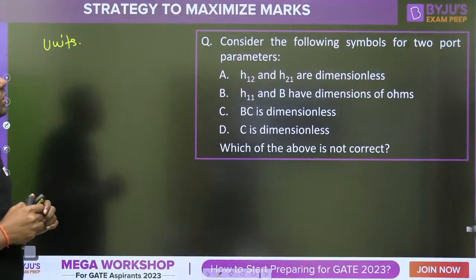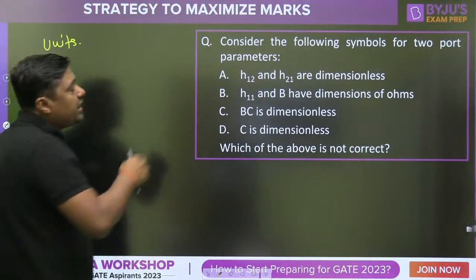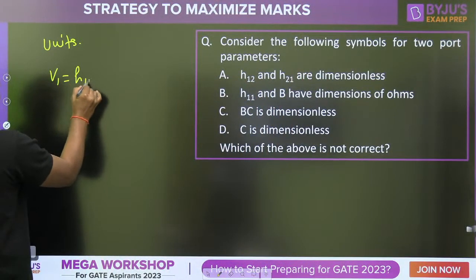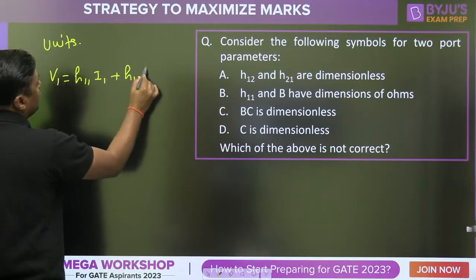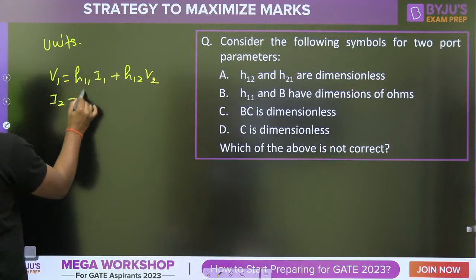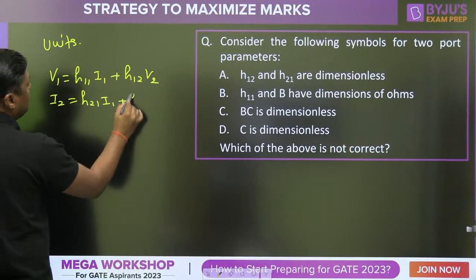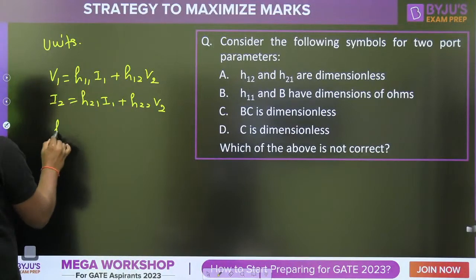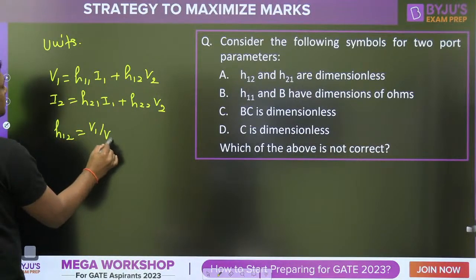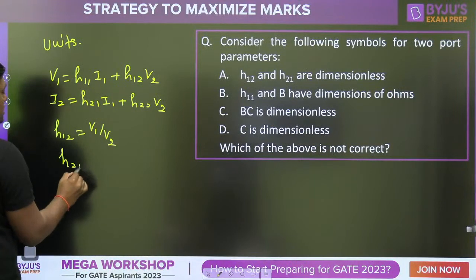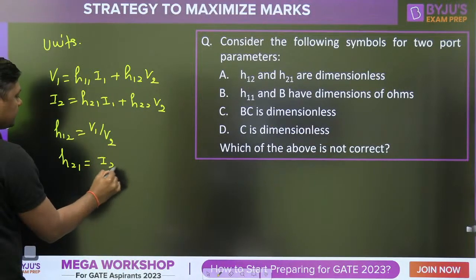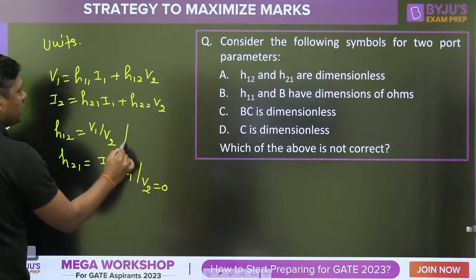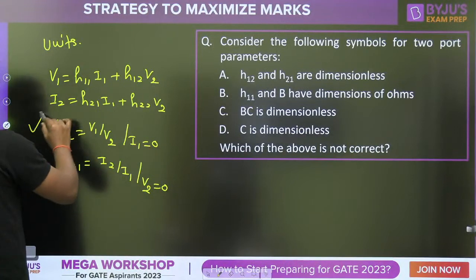Please watch this. Consider the following symbols for the two-port parameters. H12 and H21 are dimensionless. You have to check the unit, but you have to remember this formula: V1 is equal to H11 I1 plus H12 V2, and I2 is equal to H21 I1 plus H22 V2. Now you can check: H12 is dimensionless, because H12 is V1 by V2 with I1 equal to 0. H21 is also dimensionless. I am just giving you an example, everyone.